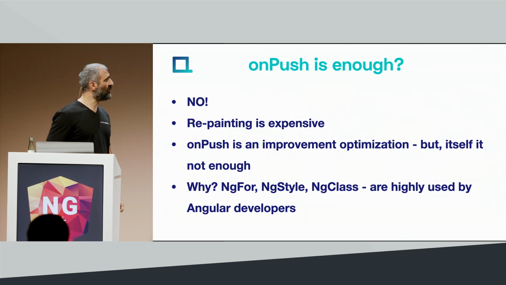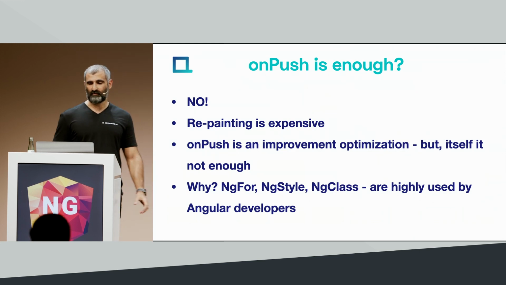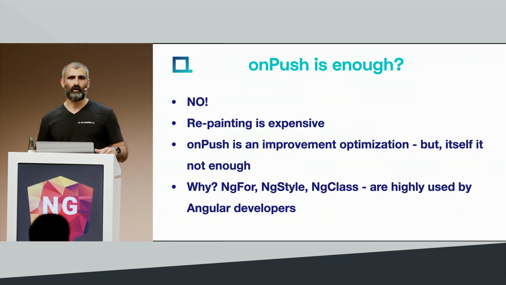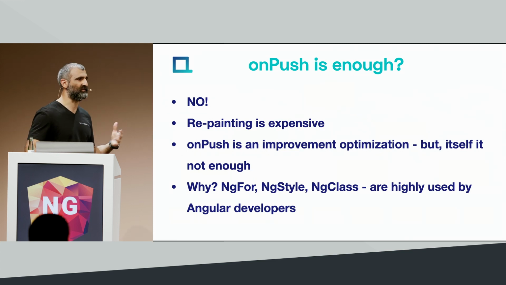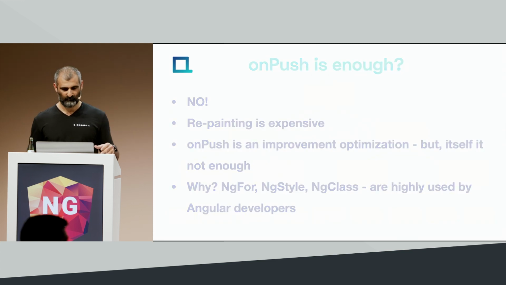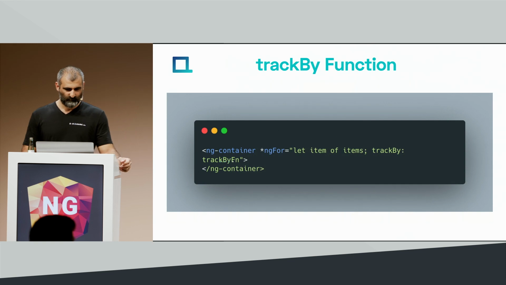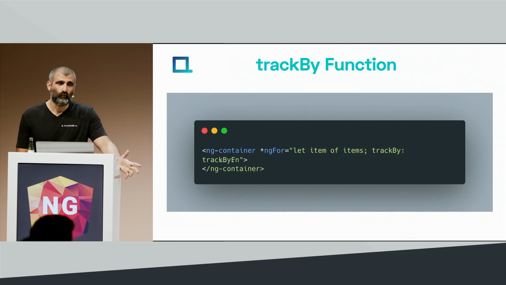Also, Angular built-in directives, structural directives like ngFor, ngStyle, ngClass are highly used by Angular developers. And this is great. We are lucky to have them. But on the other hand, we need to understand that they're repainting the component again and again. Now, we are experienced Angular developers, right?